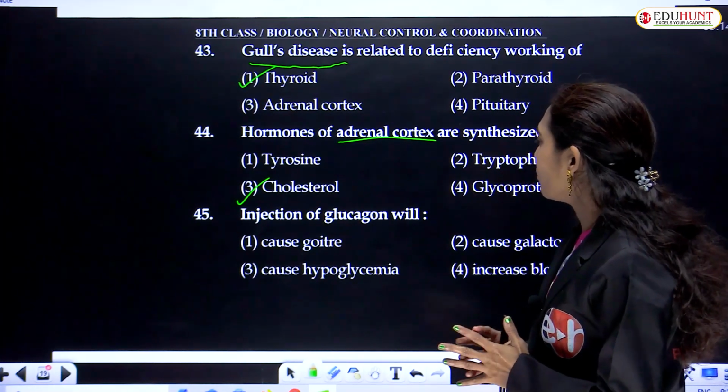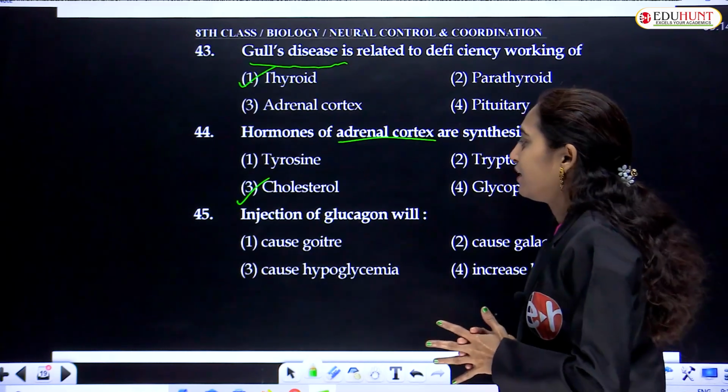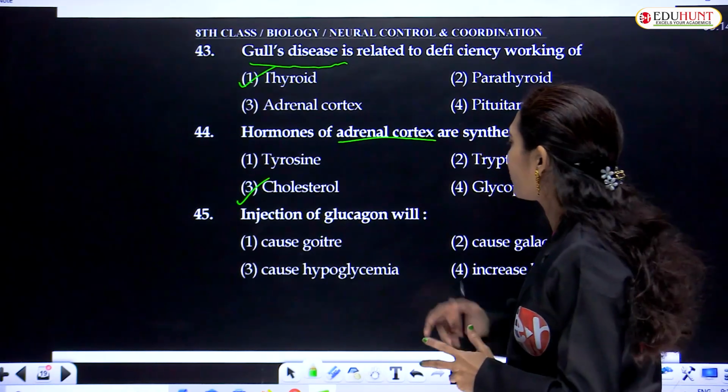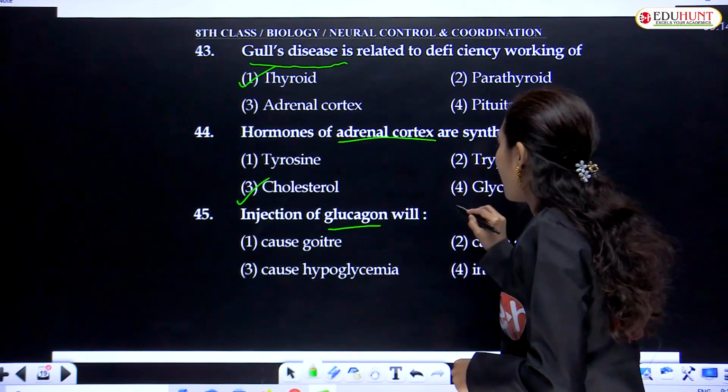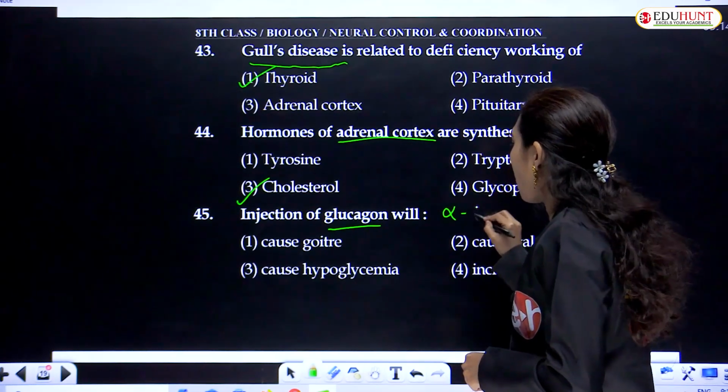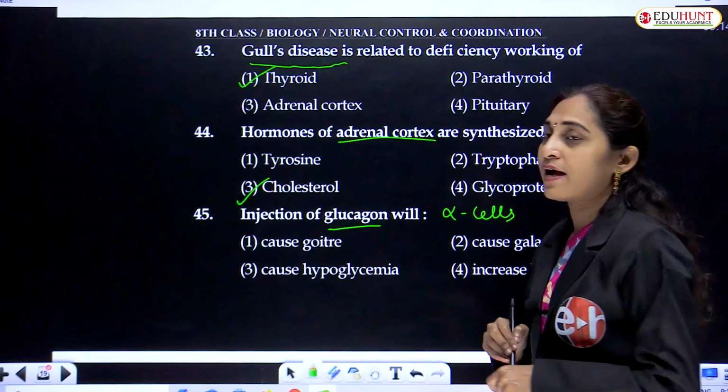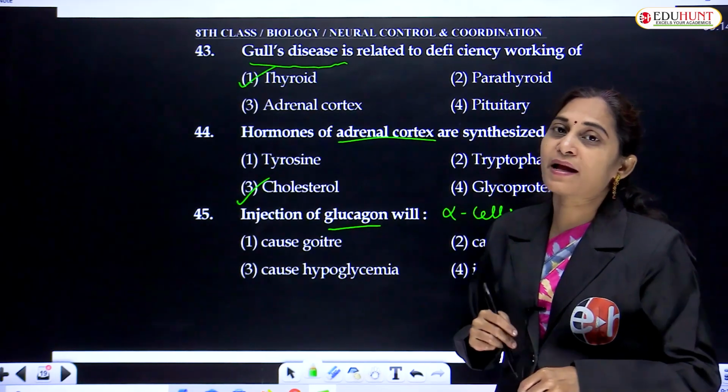Injection of glucagon. We know that glucagon is secreted by the alpha cells of the islets of Langerhans in the pancreas.